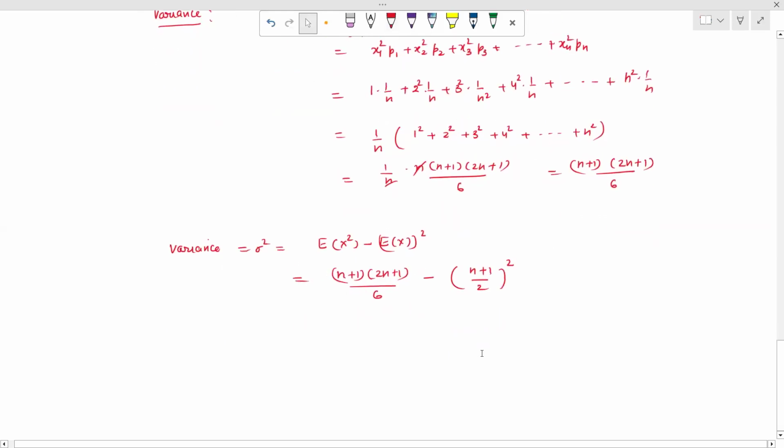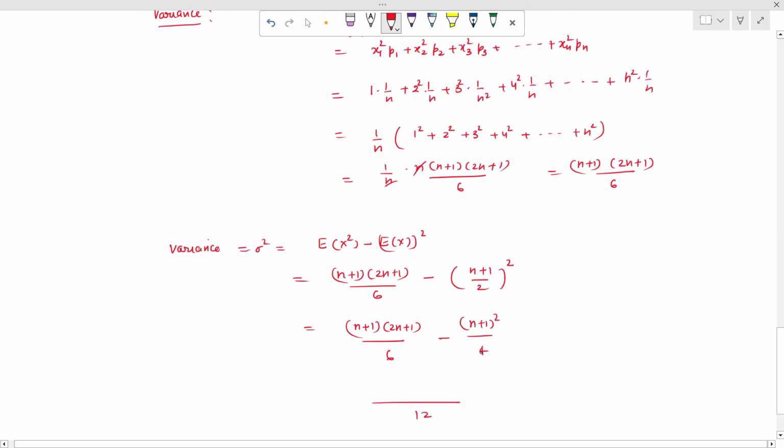So now we simplify this. It can be written as n plus 1 into 2n plus 1 upon 6 minus n plus 1 whole square upon 4.